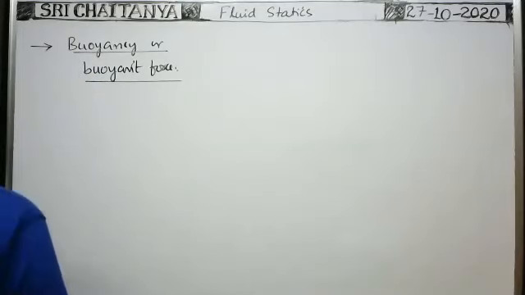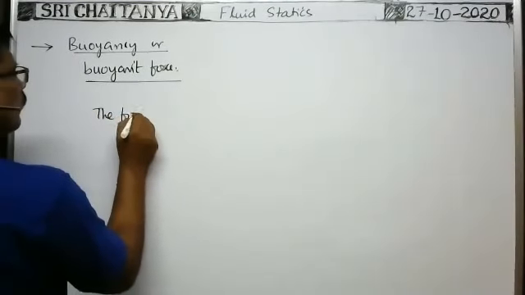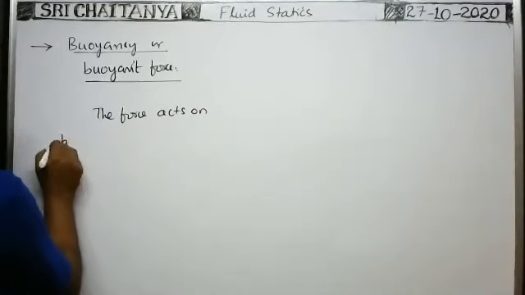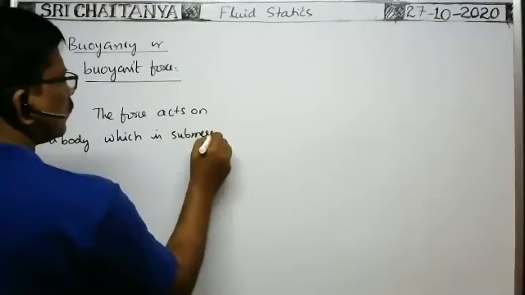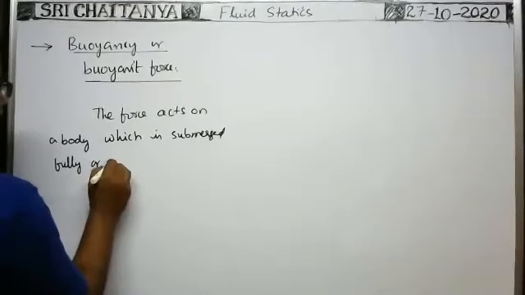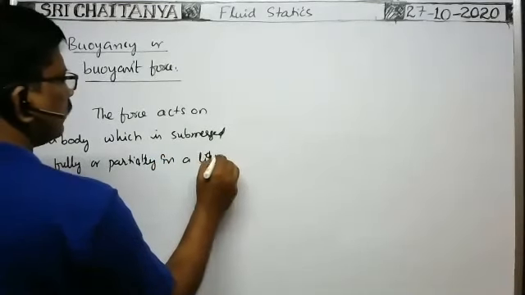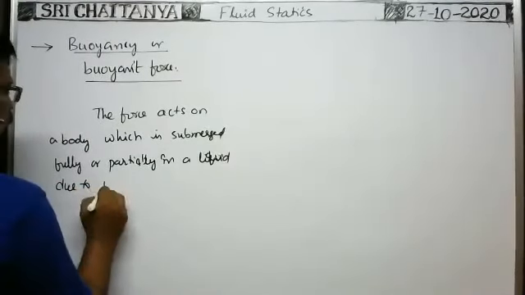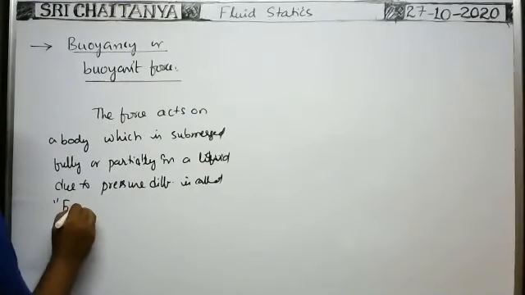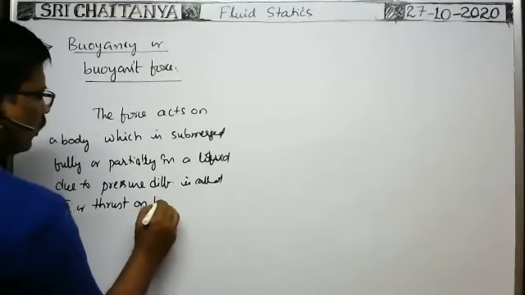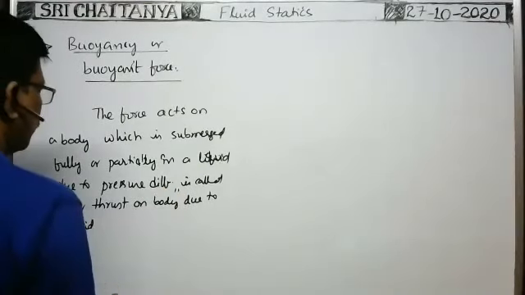For example, the force that acts on a body which is submerged, fully or partially, in a liquid due to pressure difference is called buoyant force or thrust on the body due to liquid.